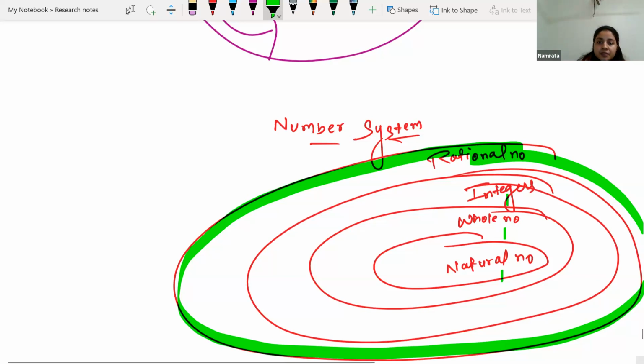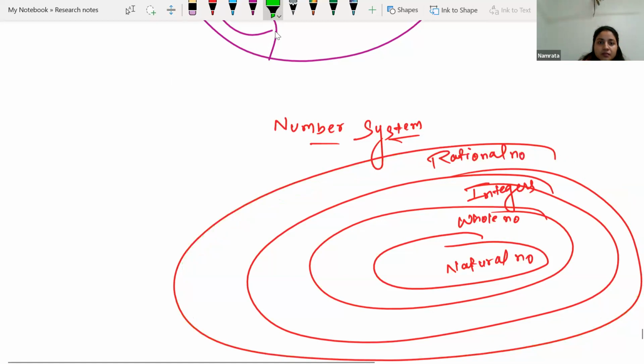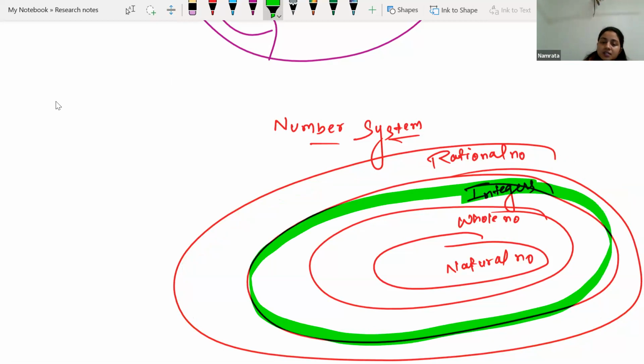Similarly, we can say for integers. If we focus on this next circle, that is integers, then all whole numbers are integers and all natural numbers are integers. Whatever is inside the integer circle is an integer. So if you see this type of statement anywhere, that will be correct. Similarly, it's for whole numbers and for natural numbers.